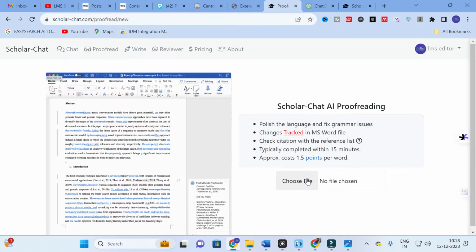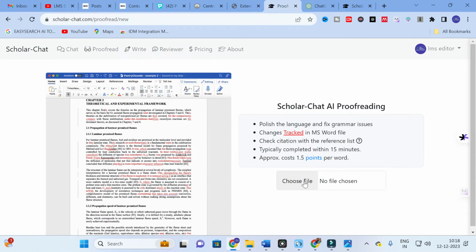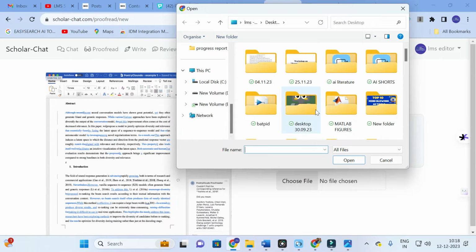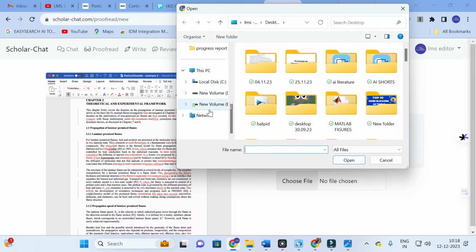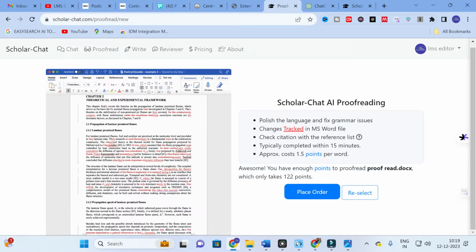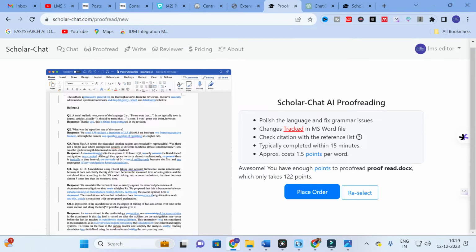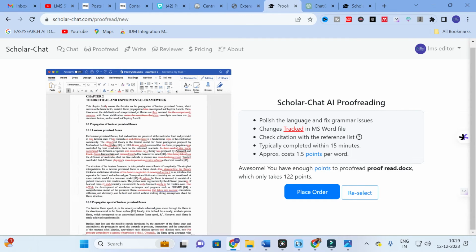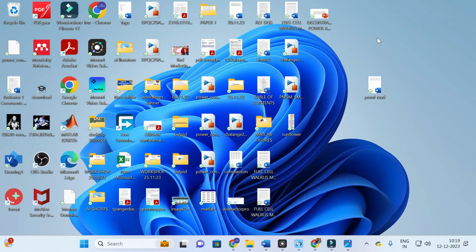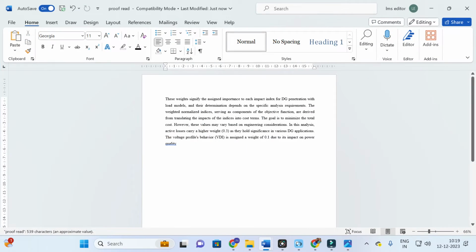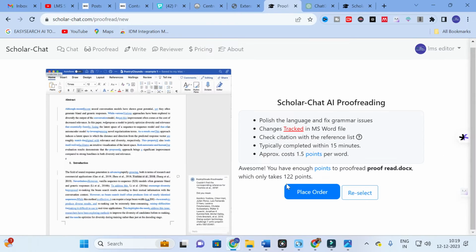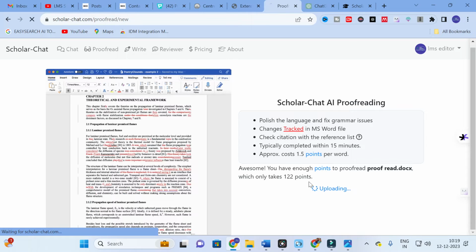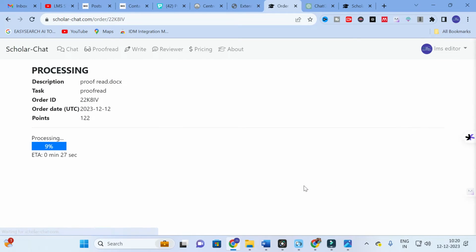I am going to give proofread. You can choose your file here, any of the files. For example, here you can see you have enough points to proofread docs, which only take 122 points. This is the content I have uploaded. It's just random content I have taken from a paper. Go to that option and click on place order. It will take several seconds to update. So it is processing.